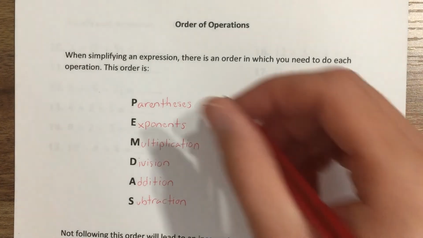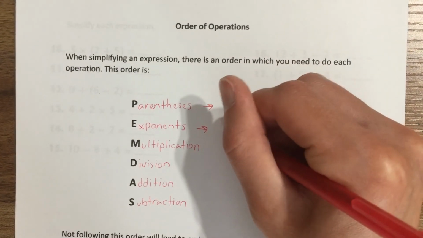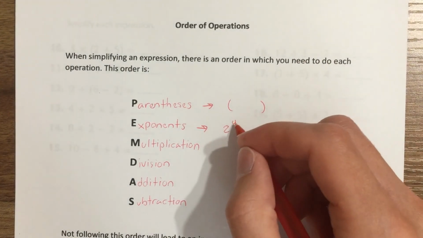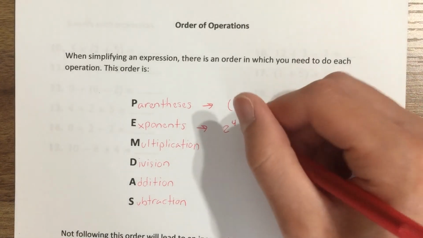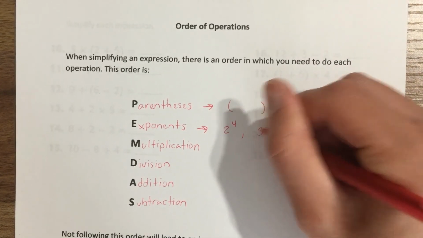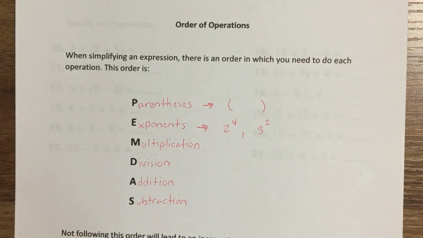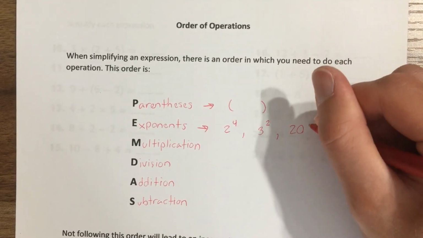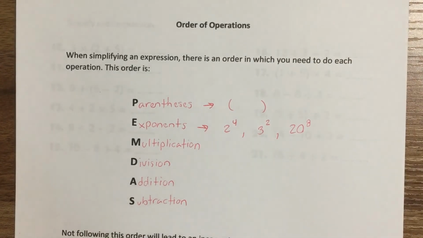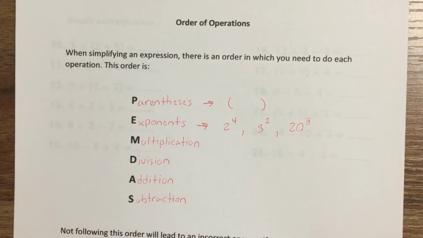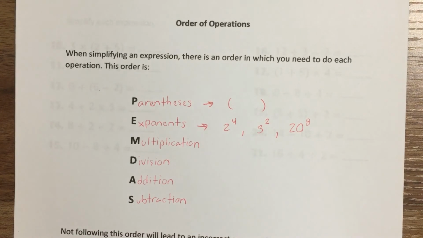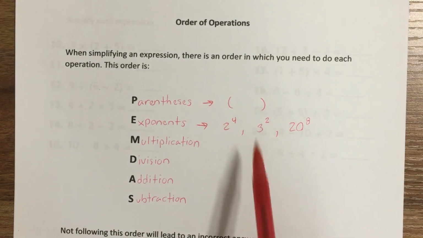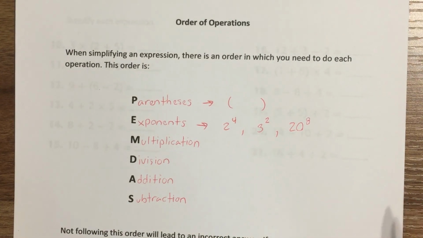Exponents. Maybe you'll have 2 to the 4th power, with this little number right up above the other one. You could have 3 to the 2nd power. You could have 20 to the 8th power. That's what an exponent is: a little number up above the bigger number, and that tells me how many times I'm going to multiply the big number by itself.